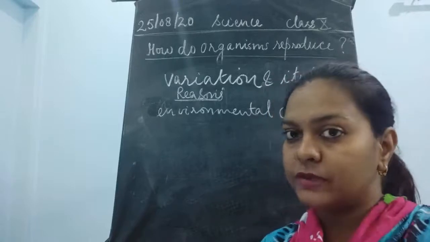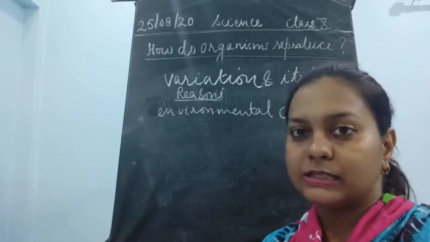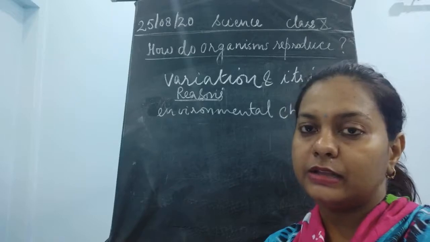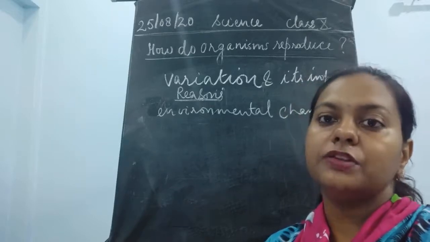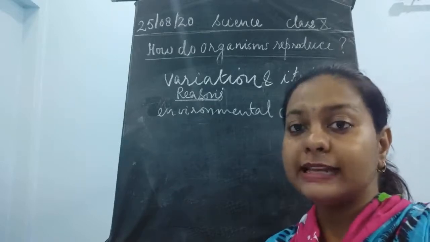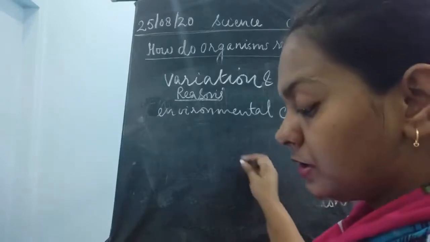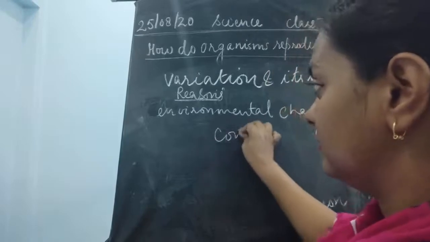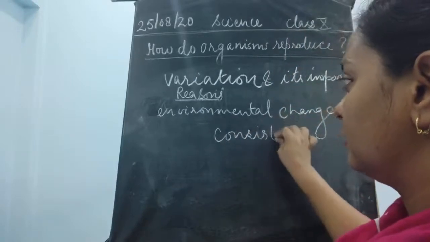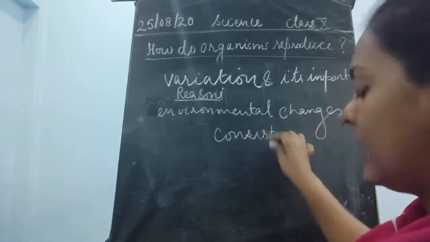That also is a very big process, said to be DNA replication. Then that DNA gets transmitted to the next generation by the process of cell division. While copying, there should be consistency. Now, why has this word been used, children?